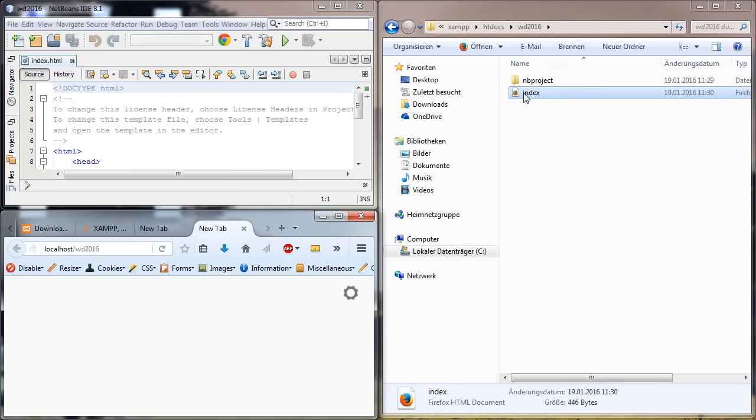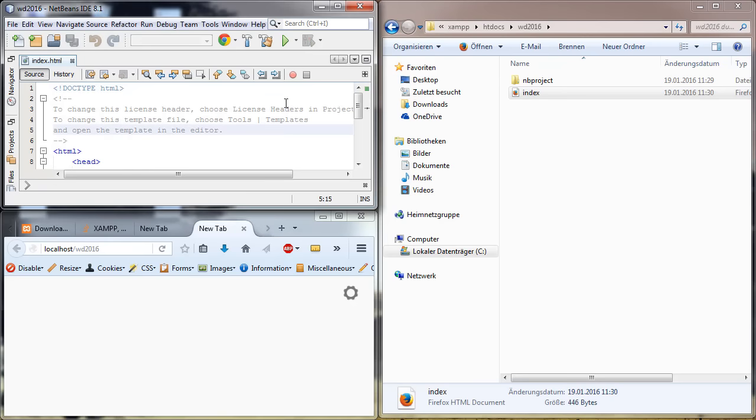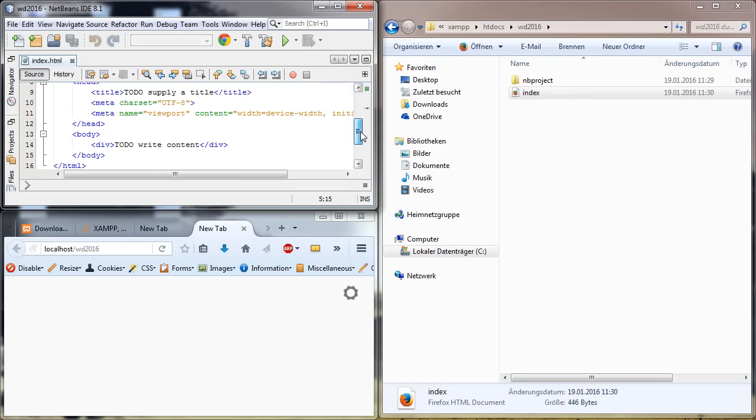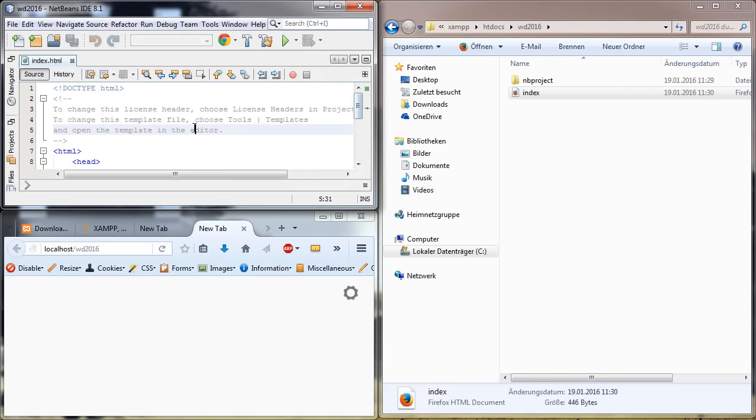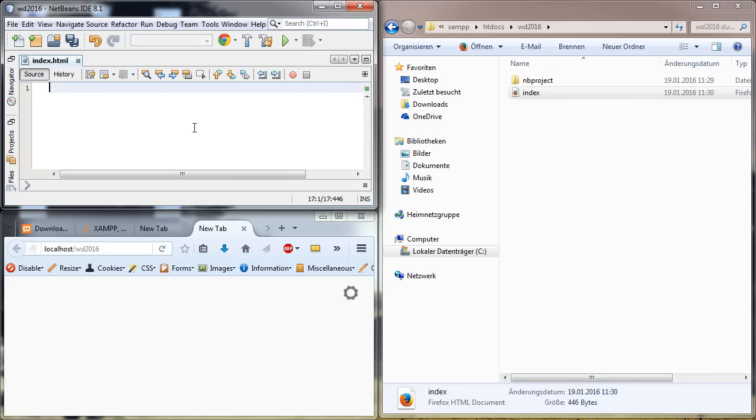The HTML file with the name index. And here NetBeans gives us beautiful code already, which we will need to use, but for now let us just remove it. This is the homepage to our first website.